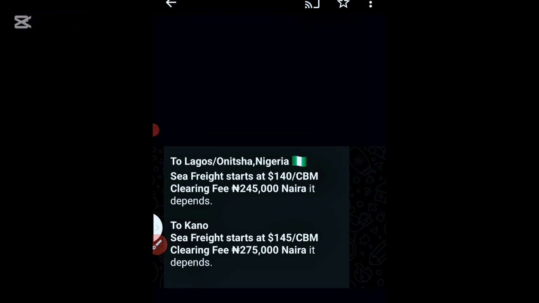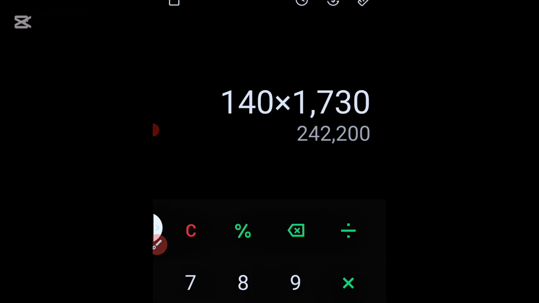So let's know the estimated amount to be paying. The first thing we need to do is to convert this $140 per CBM. Let's convert that $140 to naira. Since the clearing there is already in naira, let's convert the dollar to naira, add them together so that we get a unit to work with. So let's go to my calculator. 140 multiplied by 1,730. I told you guys this is the exchange rate as at the day I'm making this video. So whenever you're watching, ask for the exchange rate and use that for your calculation.